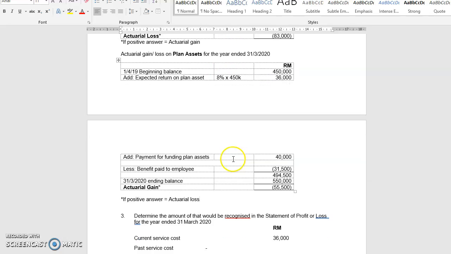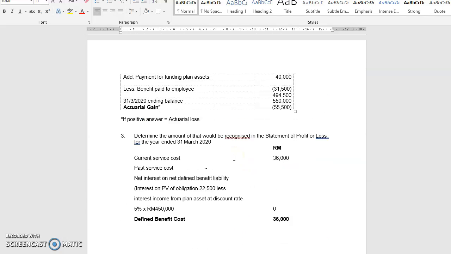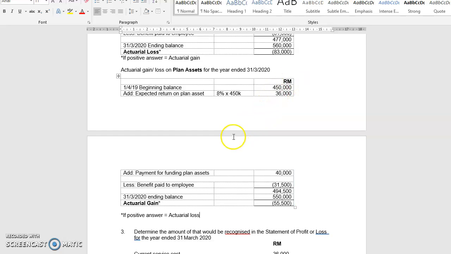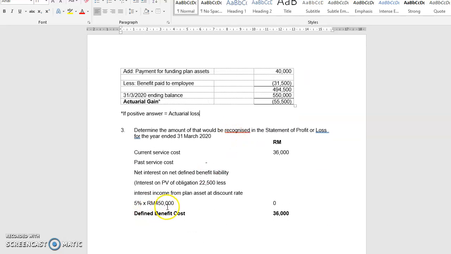However, this 5% you will calculate based on plan asset, 450,000. Since the figure here is similar, it will result to 0. So the defined benefit cost total that will be recognized in the statement of profit or loss in this question is 36,000.